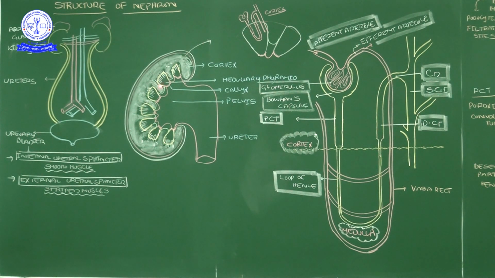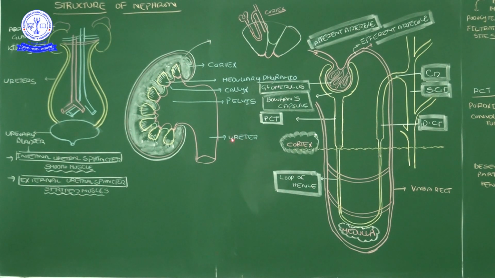And here, at the base of these pyramids, there are cup-shaped structures that we call a calyx. Each and every renal pyramid, or medullary pyramid, has at its base a cup-shaped calyx. All calyxes join together and open into a wider part that we call the pelvis, a funnel-shaped pelvis. From the pelvis onwards, it comes out from the kidney and forms a straight tube.